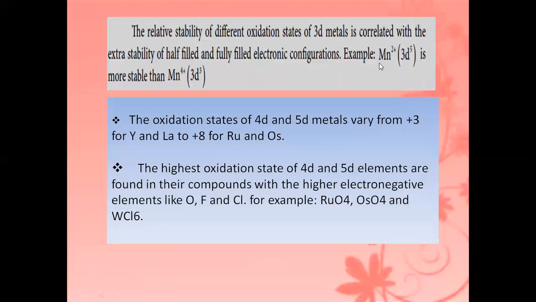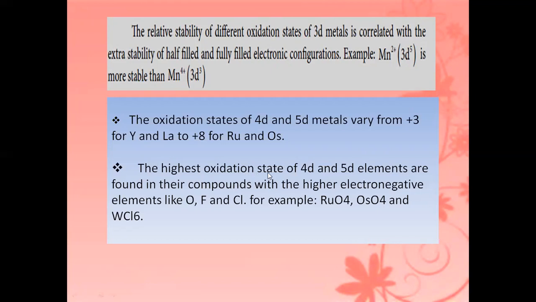So manganese in the +2 oxidation state is more stable than manganese in the +4 oxidation state. See the next point: the oxidation states of the 4d and 5d metals vary from +3 to +8. The stable range in the 4d series starts from yttrium to ruthenium. So the yttrium oxidation state is +3 and the ruthenium oxidation state is +8. Like that, the 5d series starts with the element lanthanum and ends with osmium. So the lanthanum oxidation state is +3 and the osmium oxidation state is +8.